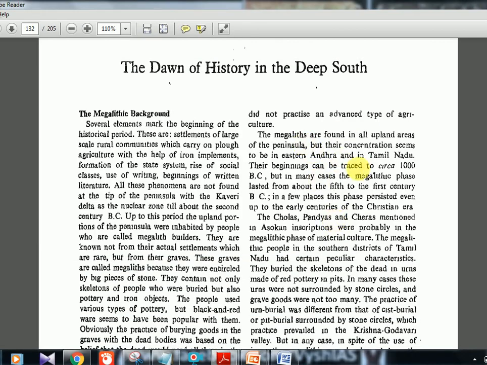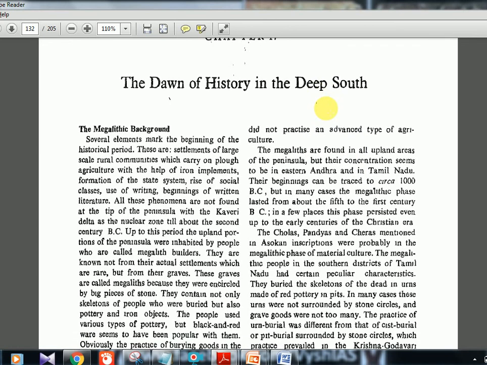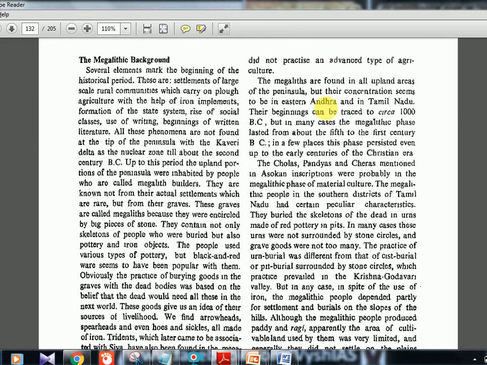Now, chapter number 17 is the dawn of history in the deep south. The megalithic background is how they begin this textbook. Several elements mark the beginning of the historical period. There are settlements of large scale rural communities which carry on plough agriculture with the help of iron implements, formation of the state system, rise of social classes, use of writing, beginning of written literatures. So agriculture, written literature, state system, all these things were there in South India at that time. They are just beginning that way.